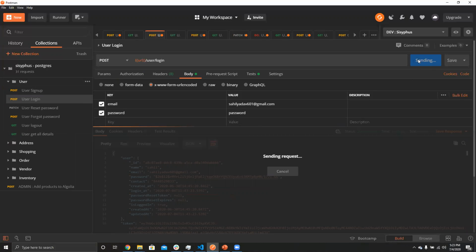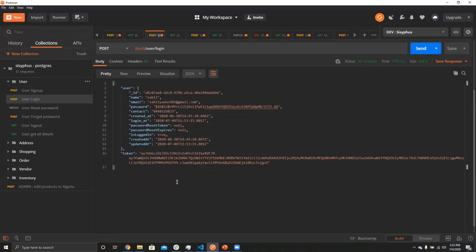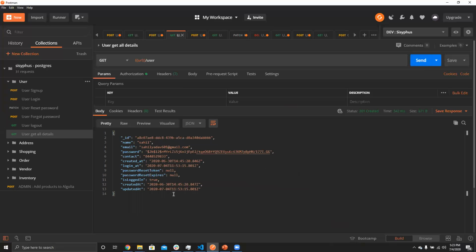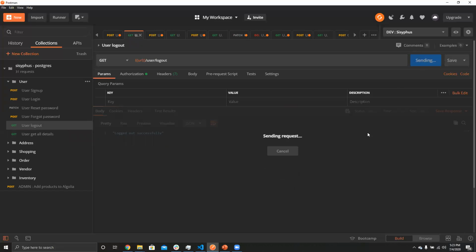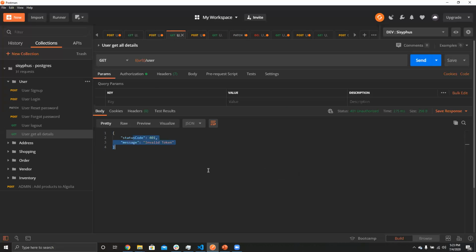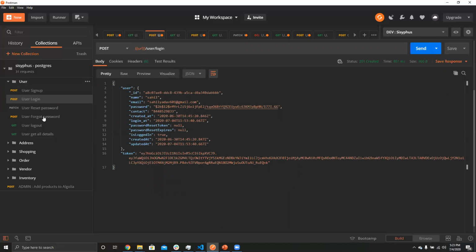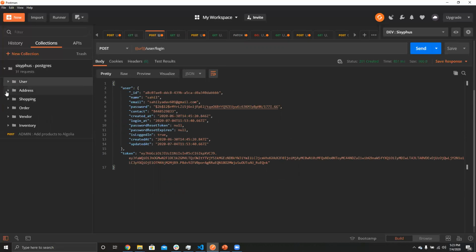And I'm clicking the route here, and now you can see the user is logged into the system and the token is generated. Now if the user wants to get his details, he can surely get his details. Then if the user wants to log out, logout is successful. Then if the user wants to get his details again, it will show that the token is not valid, so we will log in again.